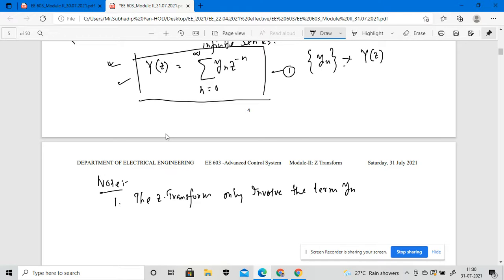This particular Z transformation only involves the term y of n. Y of n is actually a number sequence. So n is actually 0, 1, 2 up to infinity.